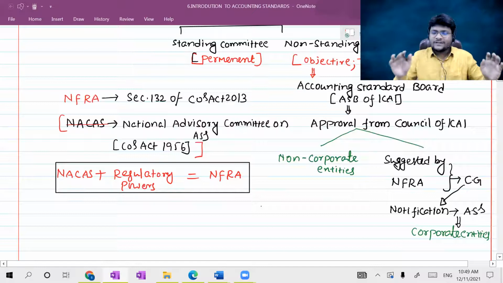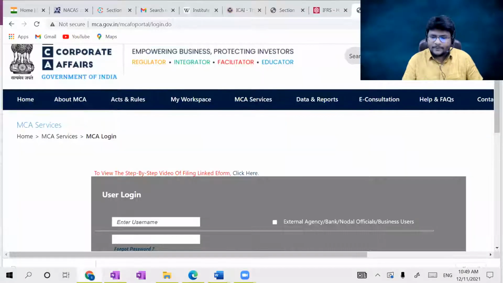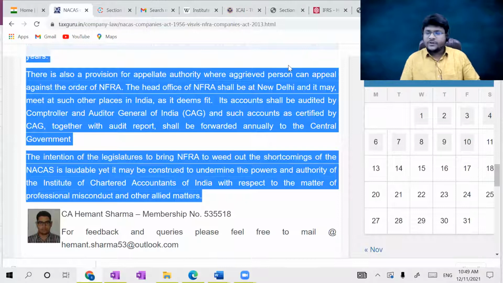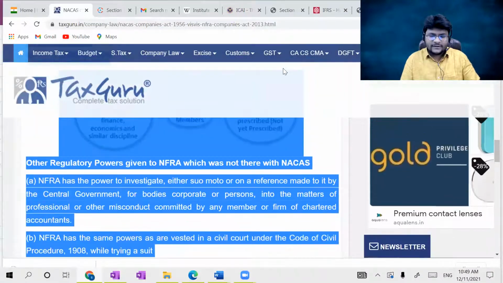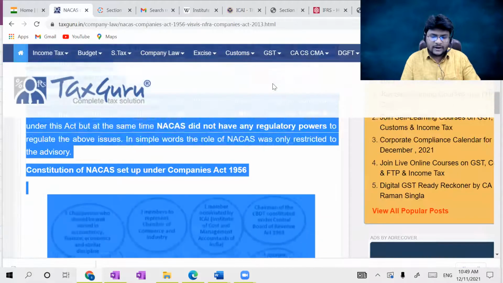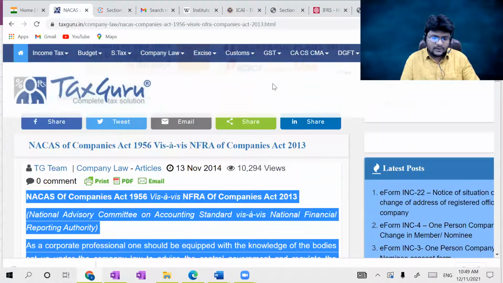Now I'm going to explain all such discussion through the official website of NFRA. Please all of you concentrate here, guys. Before checking the NFRA official website, let us read some content about NFRA. I have already highlighted the content. Please concentrate.